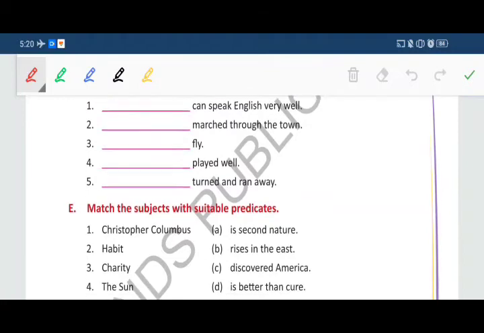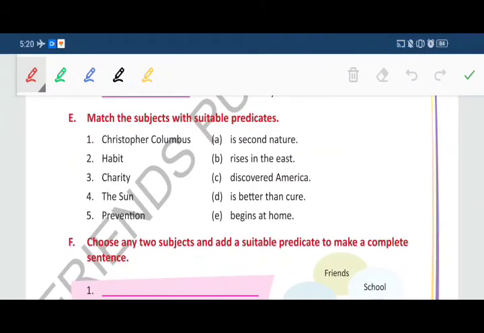Now come to Exercise E. Match the subjects with suitable predicates. First one: Christopher Columbus discovered America. Second: habit is second nature. Third: charity begins at home. Fourth: the sun rises in the east. And fifth: prevention is better than cure.